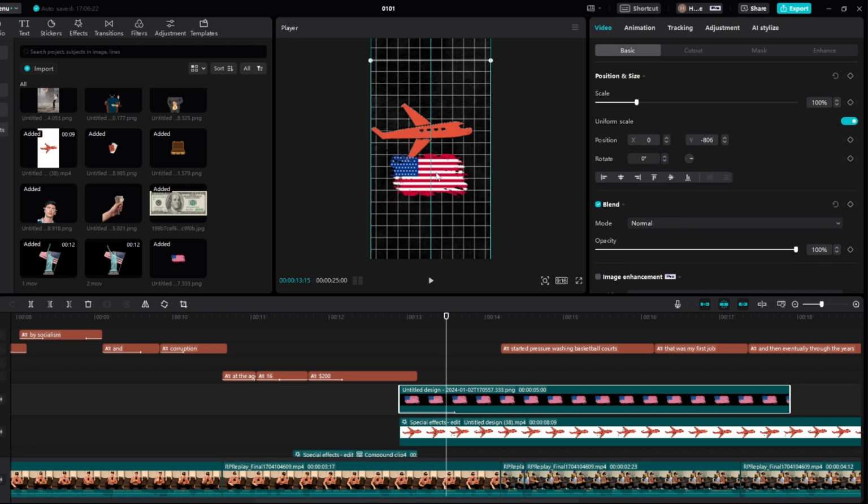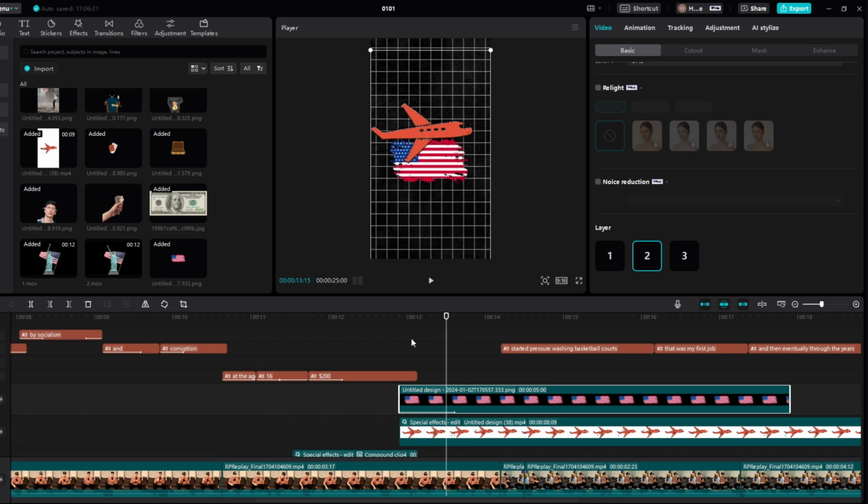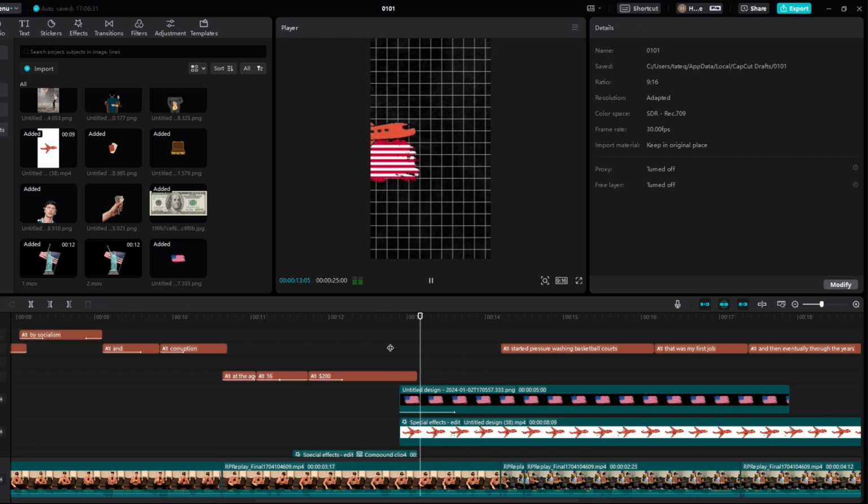And then right here, in fact, what we can actually do is if we bring this here, then we put this behind the plane, just like so. And then what we're going to do is we're going to add like buildings here.